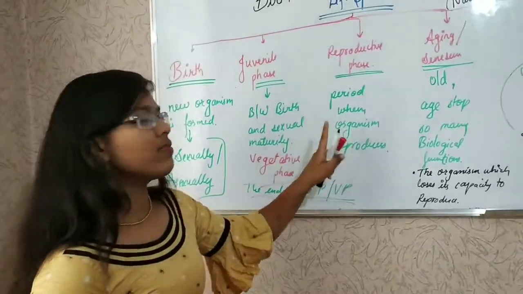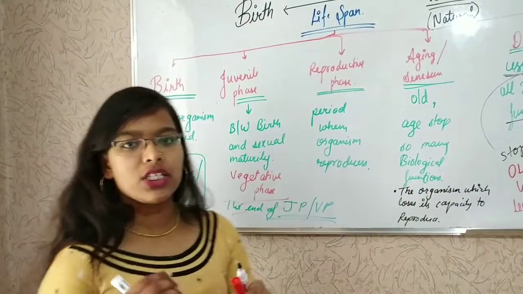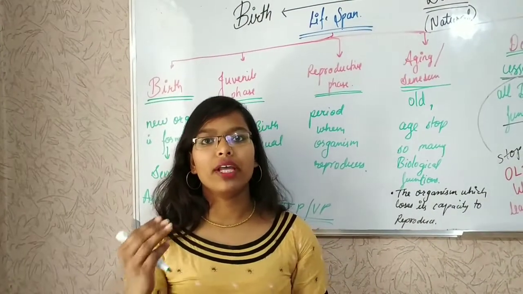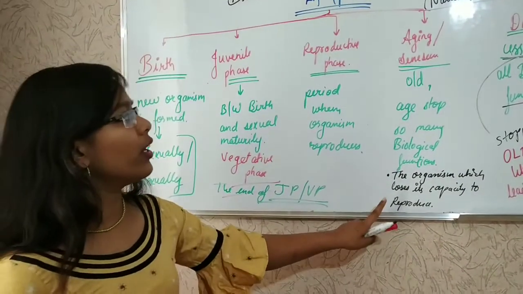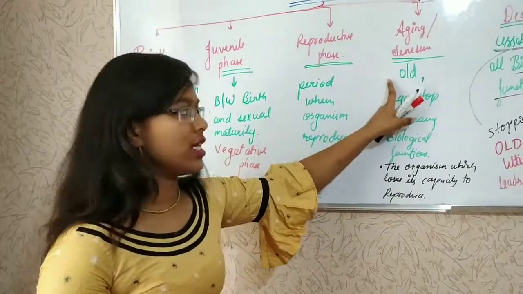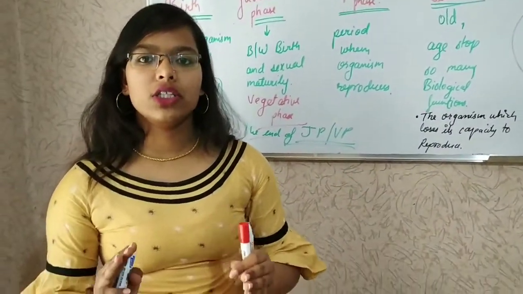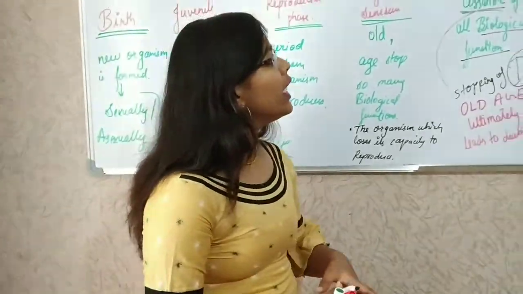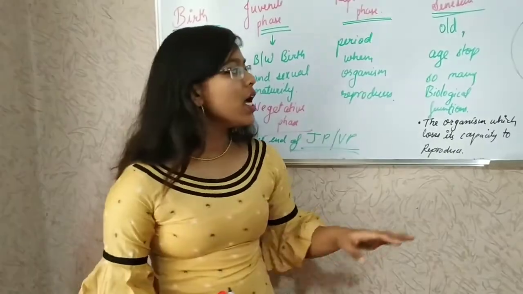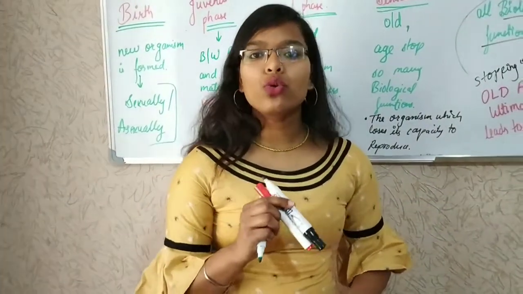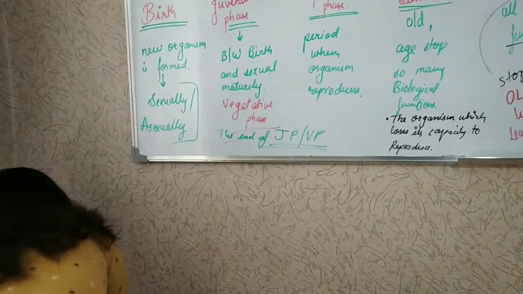Then the reproductive phase, when the organism reproduces. After the reproductive phase, the period comes when the organism is not able to reproduce. That age or period is known as aging or senescence. Then death. Death is the cessation of all biological functions. Old age ultimately leads to death. So now we will come to types of reproduction.